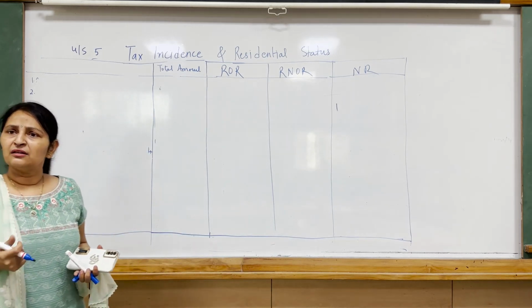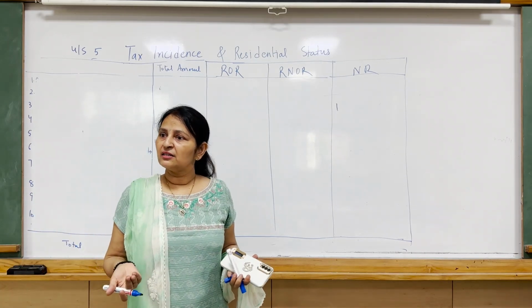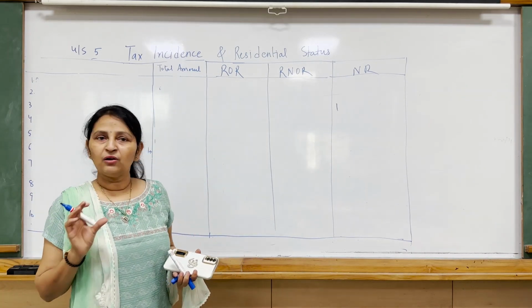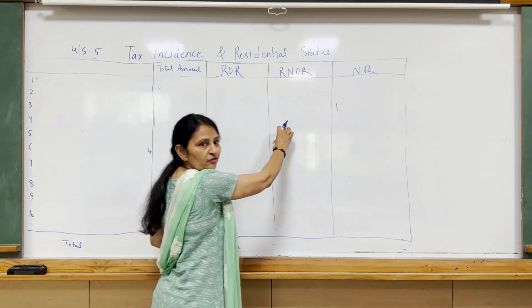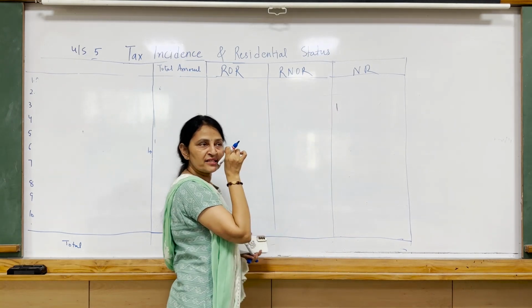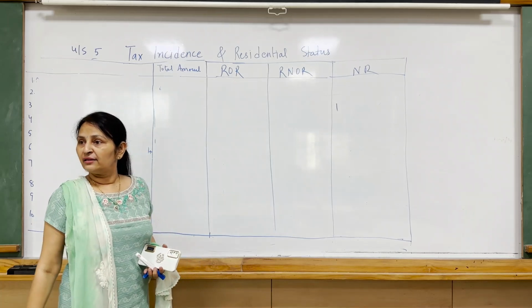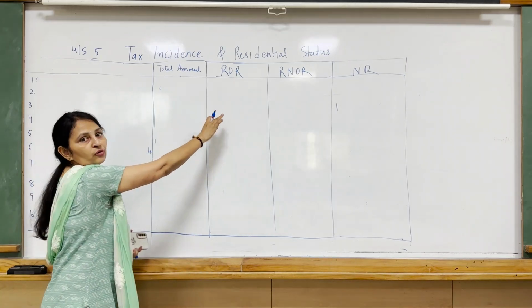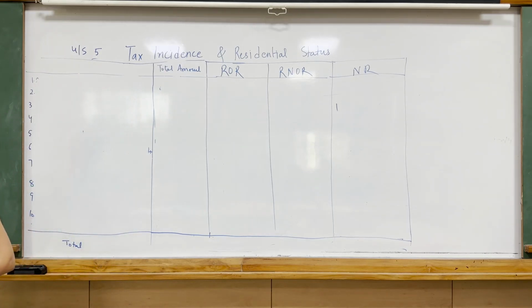Any salary received from a foreign company, received there, is foreign income. So it is taxable only in case of ROR, not in case of RNOR, not in case of NR. NR, non-residents; RNOR, resident but not ordinarily resident. ROR only is the ordinary resident of a country and is liable to pay tax on all types of income, whether it is Indian income or foreign income.